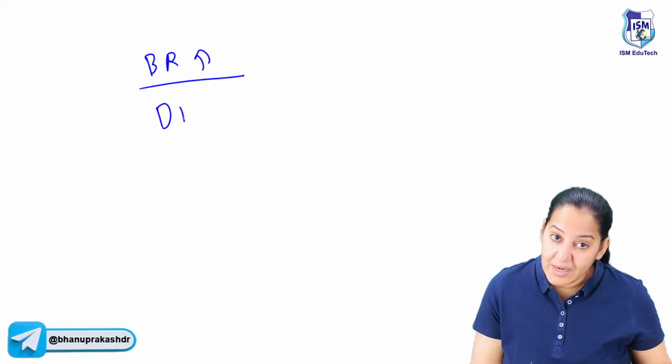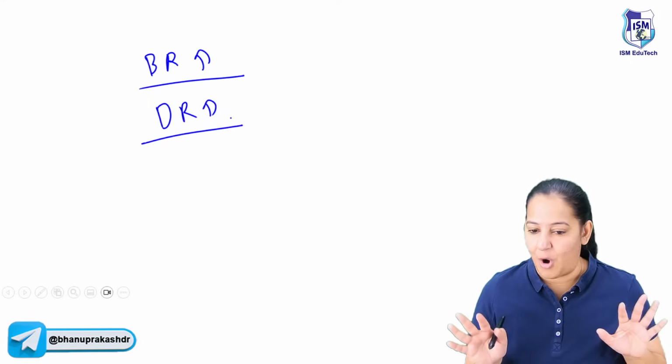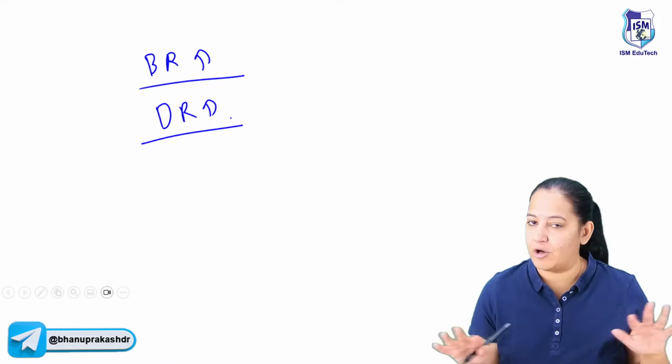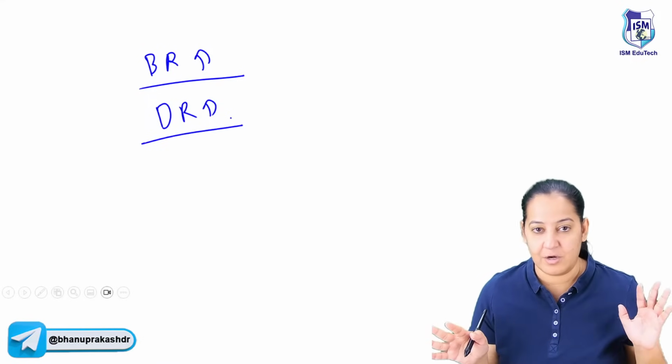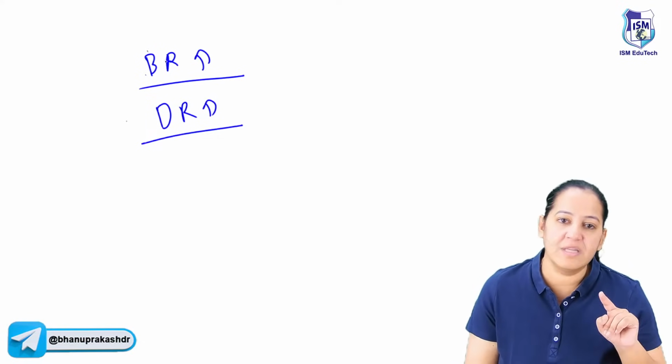Okay. Death rate is very high. What do you mean by that? People are dying more in a country. It means the health facilities are not good. Good doctors are not available. Good hospitals are not available. Good healthcare facilities are not available. Good scientists are not there. Good medicines are not there. That's why people are dying more. So both these things we do not want.